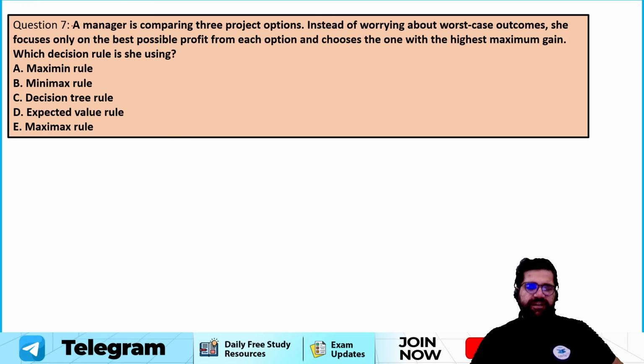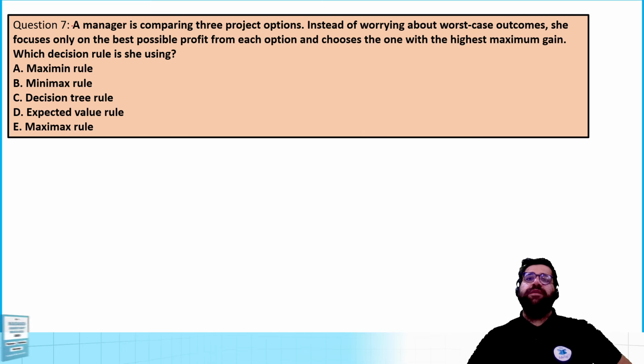Question number 7, my friends, now. A manager is comparing three project options. Instead of worrying about the worst case scenario, she focuses on the best possible profit from each option. Choose the one which gives the highest maximum gain.